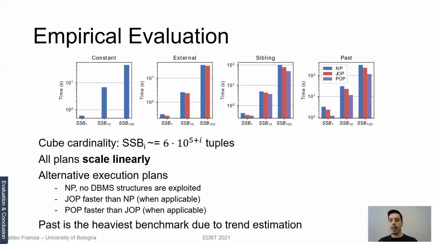The join optimized plan performed better than the naive one, but worse than the pivot optimized plan. Again, the join optimized and pivot optimized plans cannot always be applied. As expected, as you can see in the right chart, the past benchmark is also the heaviest since we need to apply some machine learning technique in order to learn the historic trend.